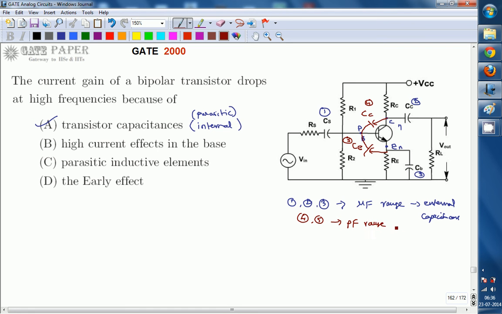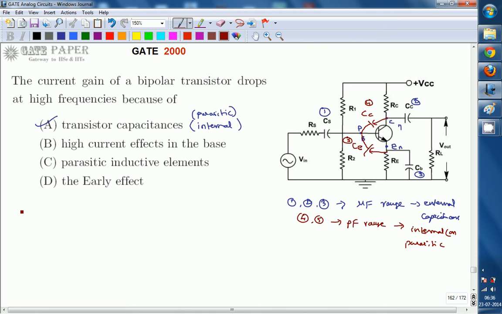So 4 and 5 are in the picofarad range. These are internal capacitances, and they are treated as internal or parasitic capacitances. Parasitic means unwanted. They are parasitic capacitances, not capacitors. So now you find two different types of capacitances: external capacitances in the microfarad range, and internal or parasitic capacitances in the picofarad range.